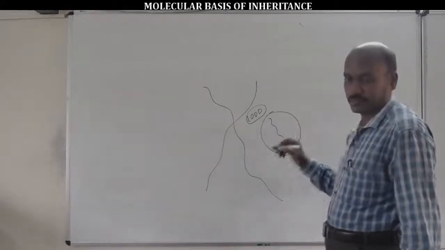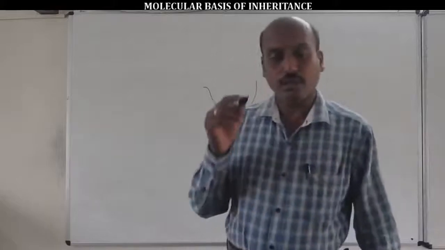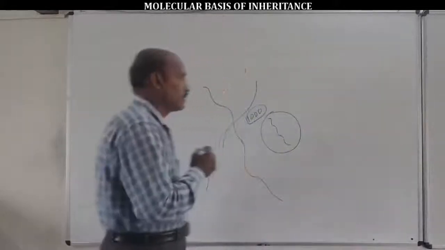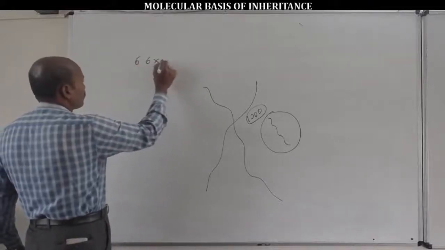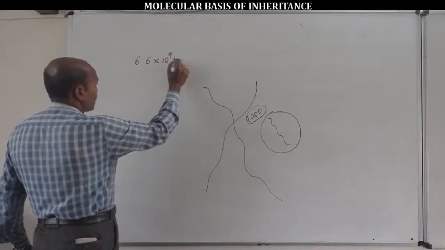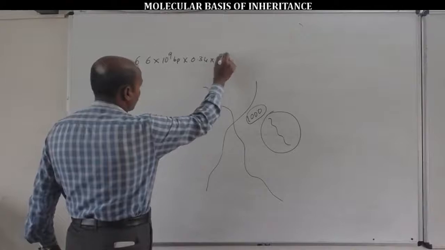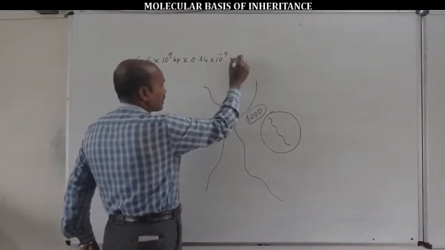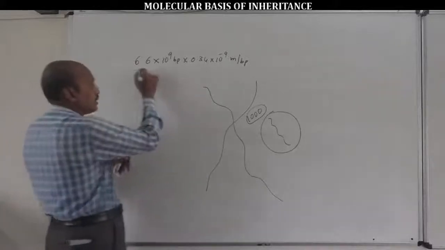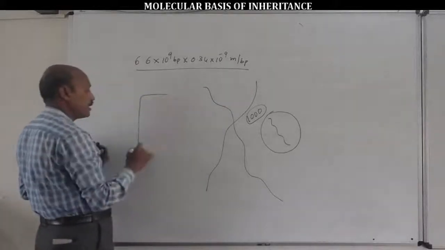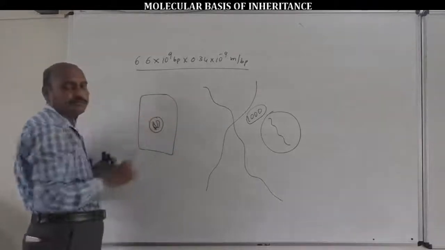For example, in man, a human diploid cell contains 6.6 × 10^9 base pairs × 0.34 × 10^-9 meters per base pair. This is the quantity of DNA per diploid human cell.